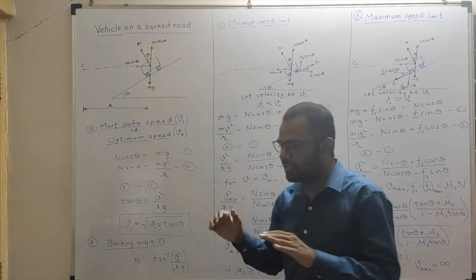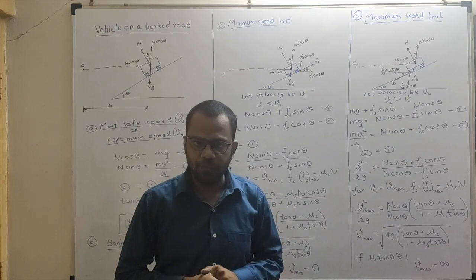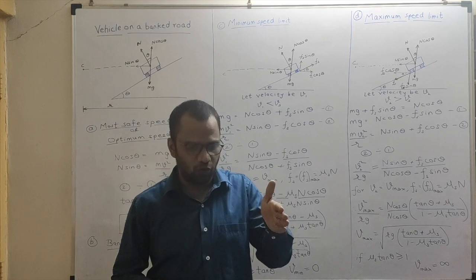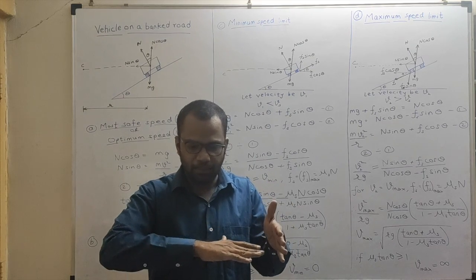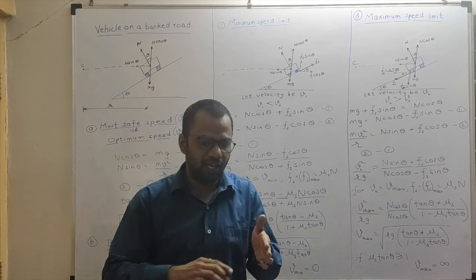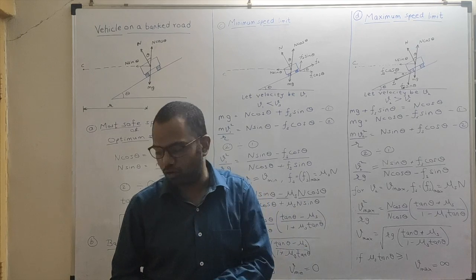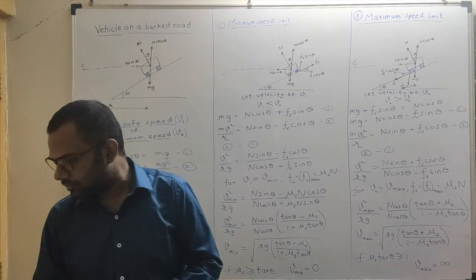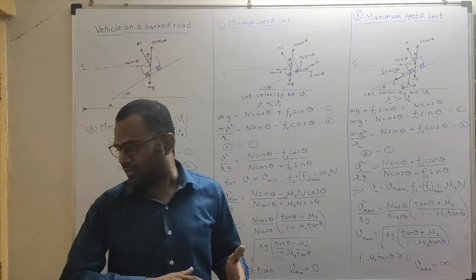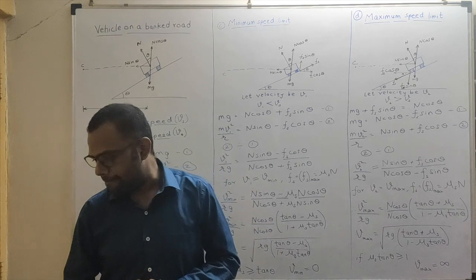So put the heading vehicle on a banked road. You first put the heading vehicle on a banked road, then write down banking of road, and then write down the process of raising the outer edge of the road with respect to the inner edge is called banking of road. And in the next line write down the angle made by the surface of the road with the horizontal is called the angle of banking. Right?